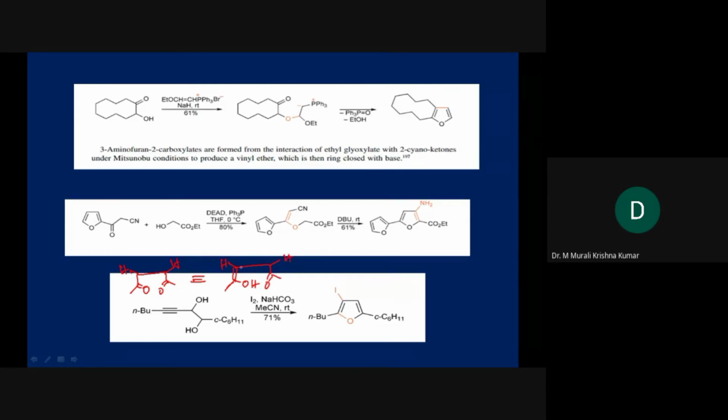so if you dehydrate this bond, what will happen? C triple bond C. Here if you keep R dash, so R, C triple bond C, CH2, C double bond O, R dash. One second, I will write it again.